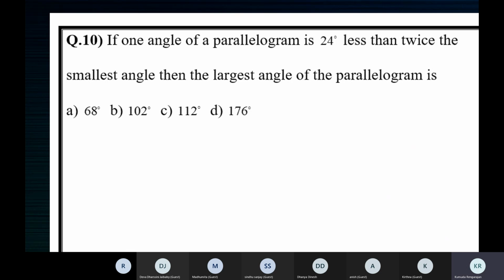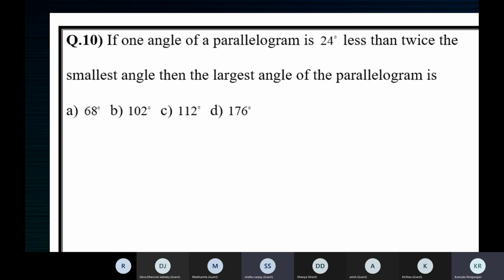If one angle of a parallelogram is 24 less than twice the smallest angle, then the largest angle of the parallelogram is, you have 4 options. Now, children, in a parallelogram, opposite angles are equal, right? Yes, ma'am. So how many different angles will you have in a parallelogram?